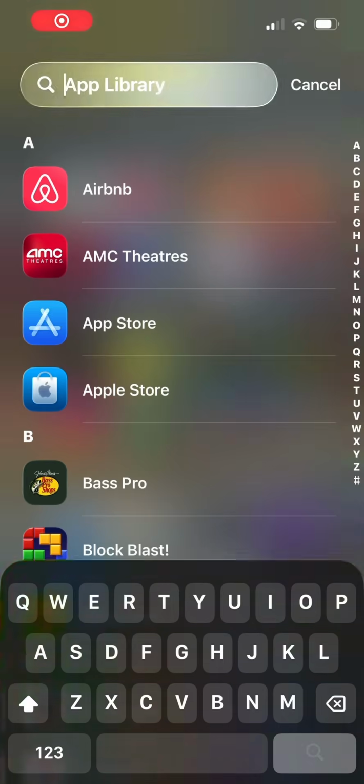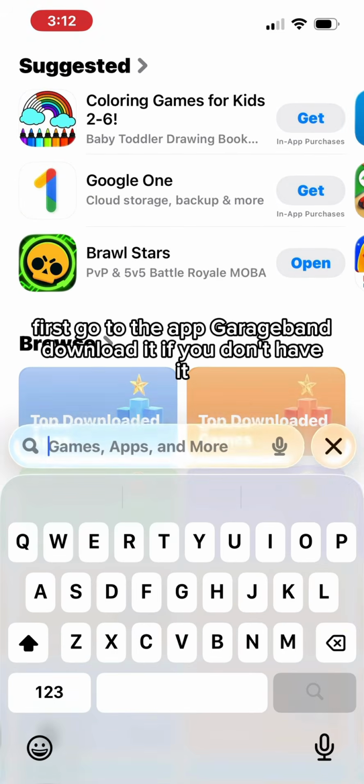How to get a custom ringtone on iPhone. First, go to the app GarageBand. Download it if you don't have it.